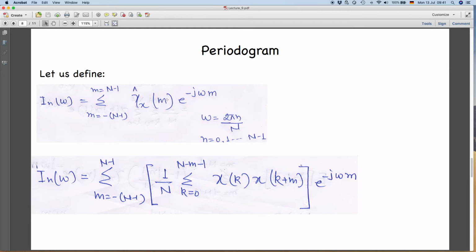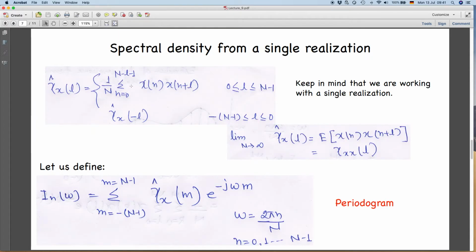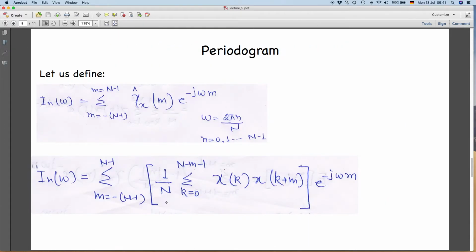The outside one is the Fourier summation again from m equal to minus n plus 1 to n minus 1. The inside one is the value of gamma hat from here, 1 by n summation over k equal to 0 to n minus m minus 1 of x k plus m.